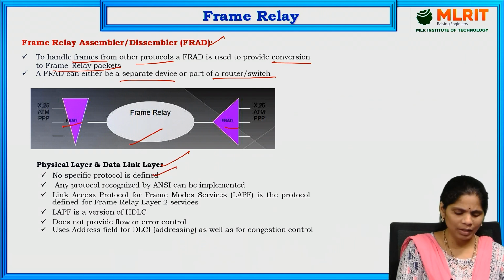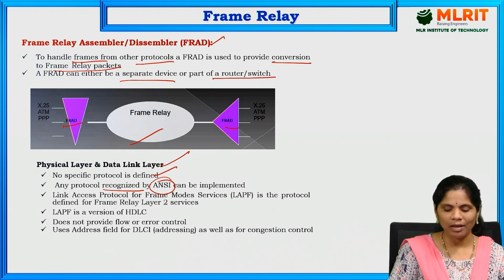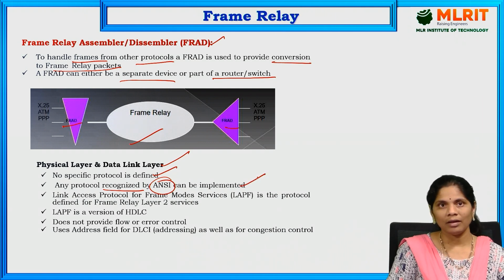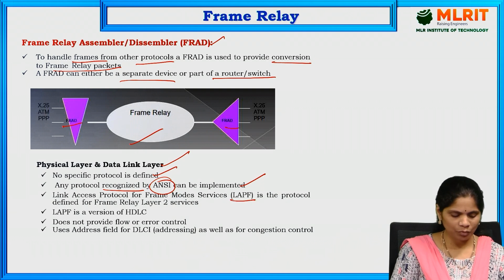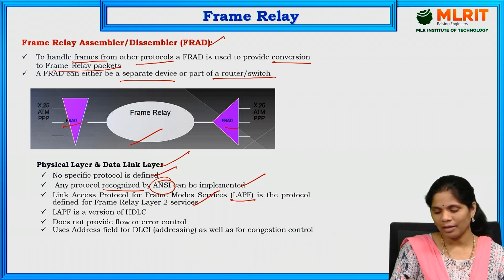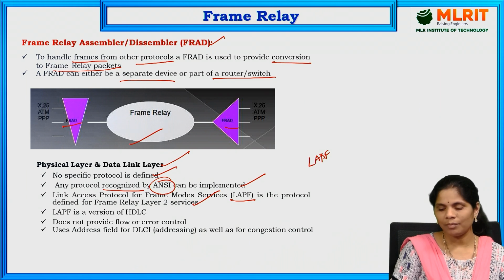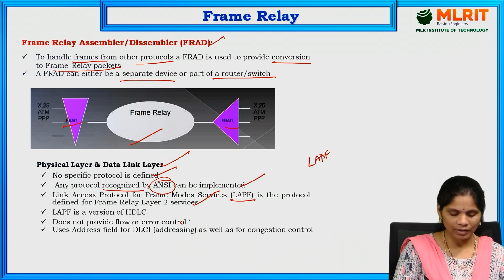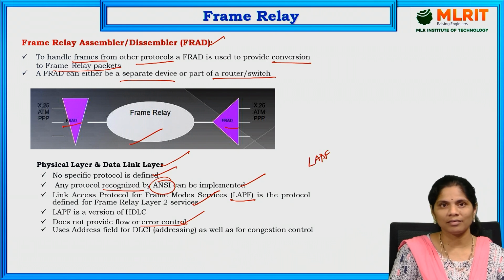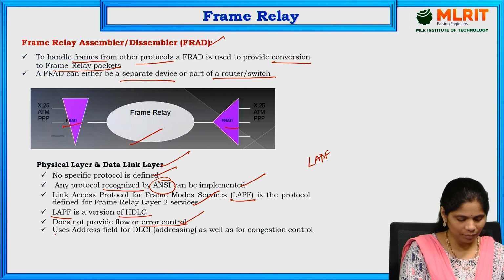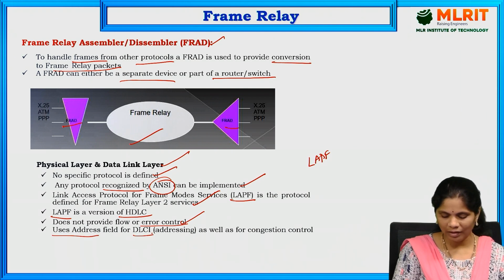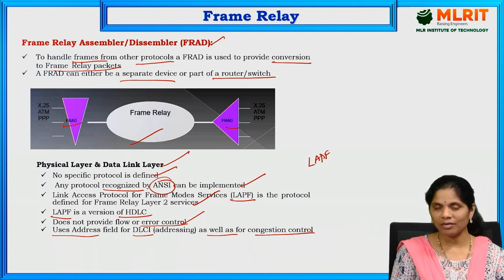At the same time, any protocols that are recognized by ANSI can be implemented in this. Also, the link access protocol for frame mode, LAPF, can be used, defined in frame relay layer 2 services. LAPF does not provide any error control. I already told you it does not provide error control because it is a connectionless service. This LAPF is a version of SDLC. At the same time, the address field of DLCI is used for congestion control as well. We are going to use the FRAD in frame relay.